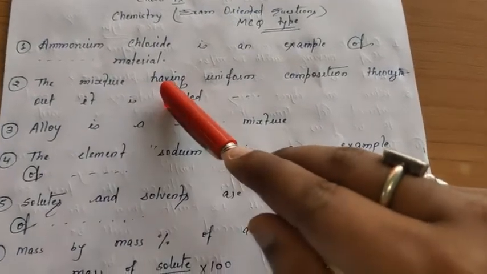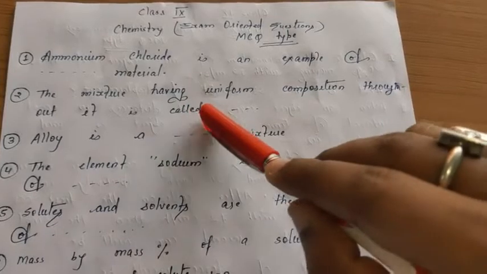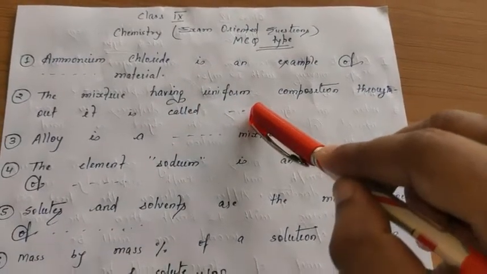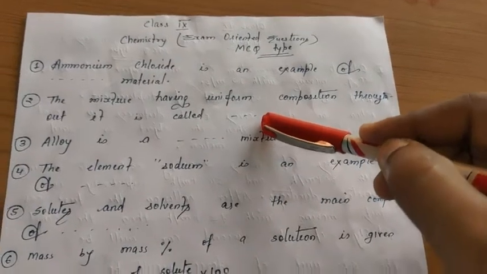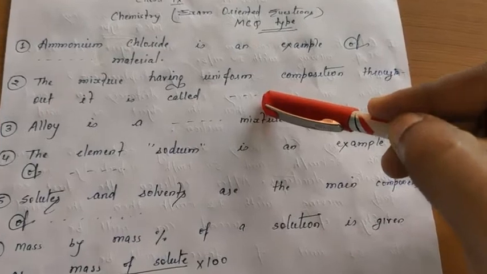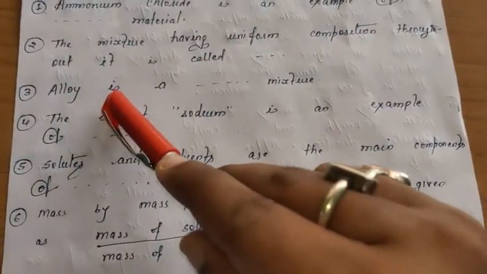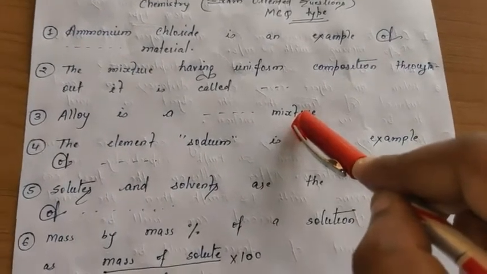Second one is, the mixture having uniform composition throughout it is called dash mixture. You know the answer better. This is homogeneous mixture. So similarly you will have to select the answer. Third one, alloy is a dash mixture. Which type of mixture is the alloy?